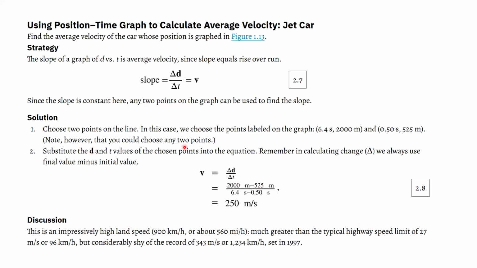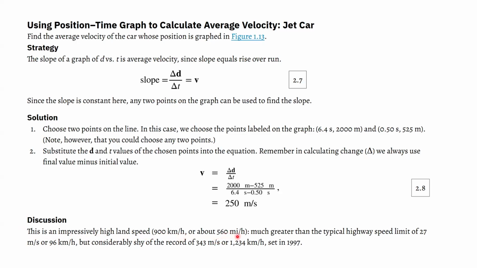And so, yes, they put in the values, they do the calculations, and you see they get 250 meters per second as the average velocity. So in 1 second, it goes 250 meters, which is 25% of a kilometer, which is really fast in just 1 second. As it says here, this is an impressively high land speed, 900 kilometers per hour or 560 miles per hour.